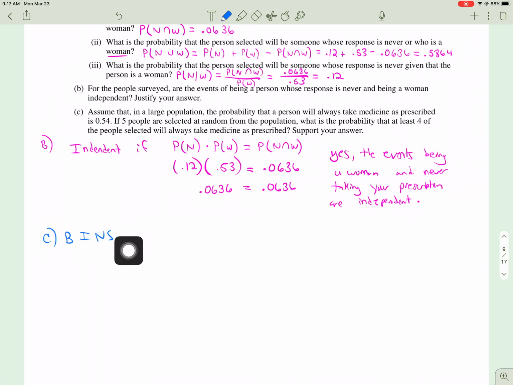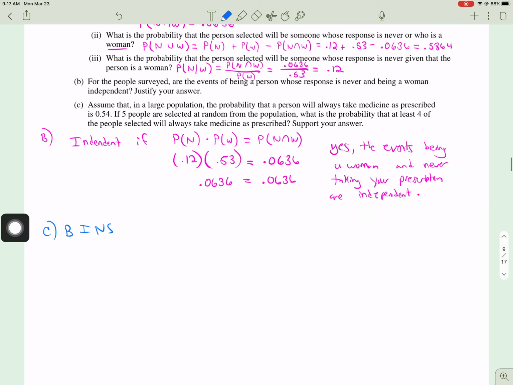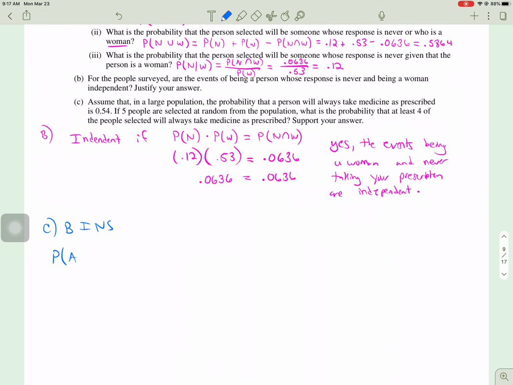It is set probability. So, really what they're saying here is what is the probability that at least 4 people always take medicine? And what you got to think about is this. And if you might remember this, what I like to do is I like to write 0, 1, 2, 3, 4, 5. So we're looking for at least 4. So what are we looking for? We're looking for 4 or 5.